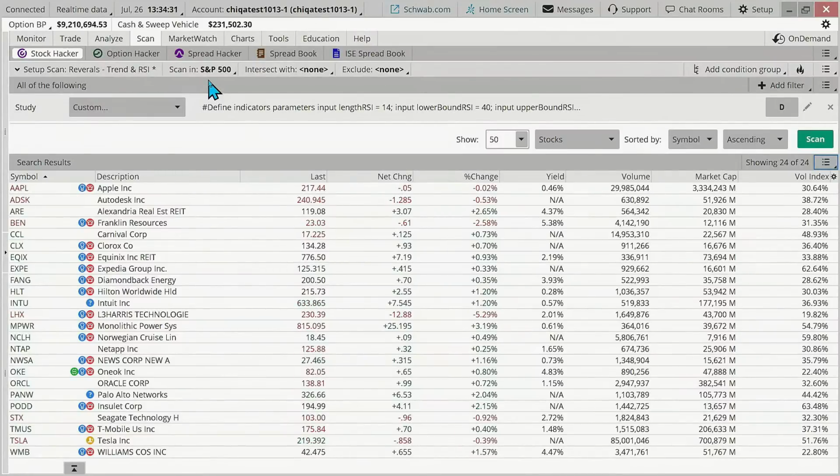But what should we expect to see here? Well, we should expect to see exactly what we looked at. The trend should be up above the 50. We're going to verify that on some of these, as well as within that RSI range. Okay, so a couple that I hadn't seen as I'd run this earlier in the week. There is NetApp. So NetApp's there.